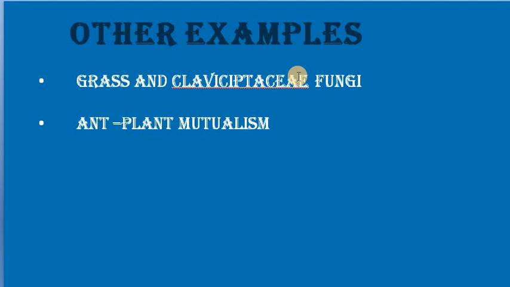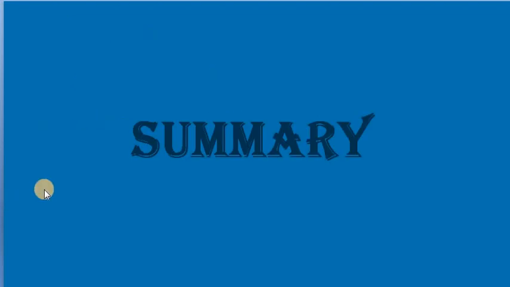Of course we have discussed only three examples, but it's very necessary for you to learn all the examples, so you have to go through all of them. We learned about commensalism, proto-cooperation and mutualism. Commensalism means only one is benefited and the other is not doing any role in that relationship; recall all those examples.